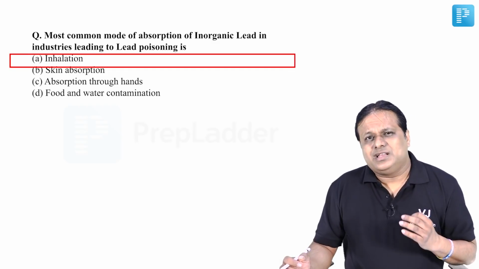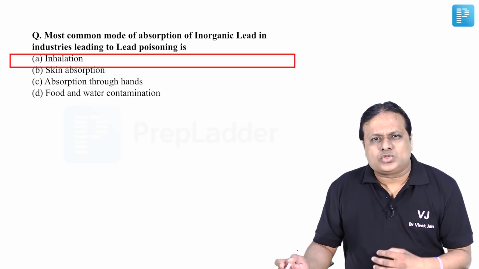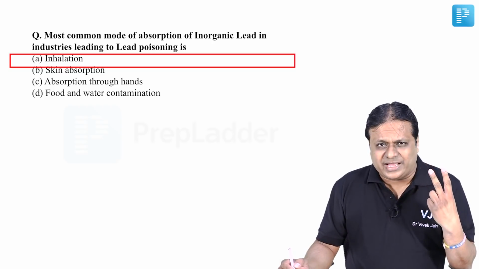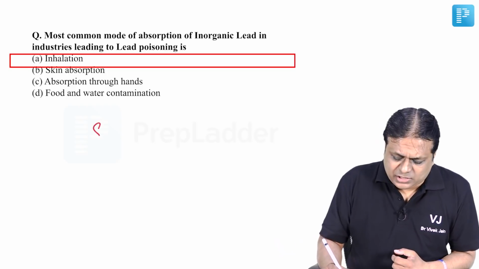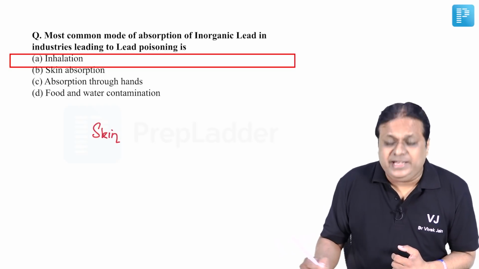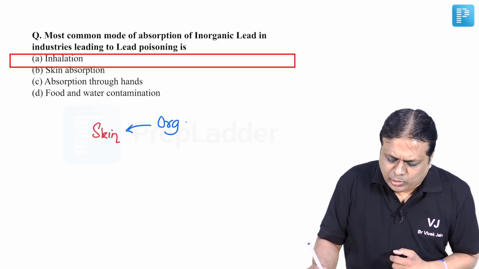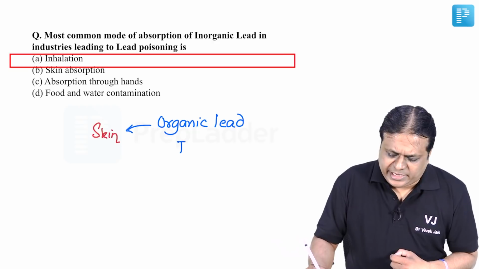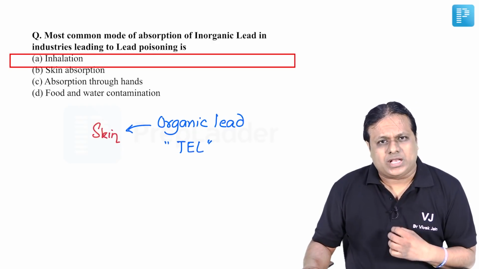Friends, this lead poisoning, also known as plumbism or saturnism, can also occur due to, beside inhalation, direct skin contact or ingestion. Please remember, direct skin contact, when it leads to lead poisoning, it is mainly due to organic lead, especially tetraethyl lead. So friends, with this we come to the end of this particular session.